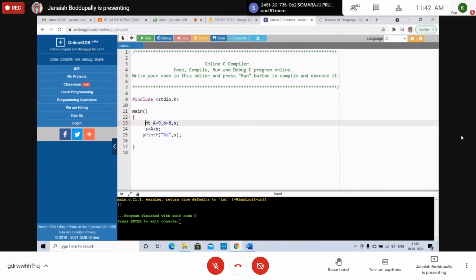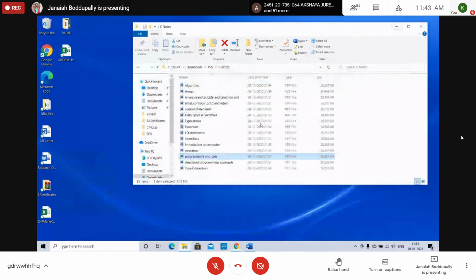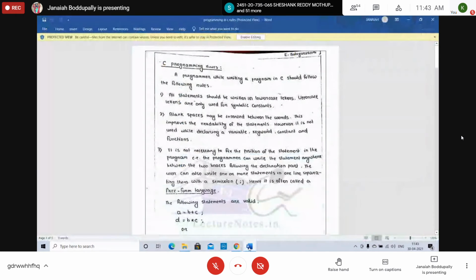If you write printf, scanf, or int with a capital I, it will give an error. Only lowercase letters we need to use. Getting or not? Use lowercase letters whenever you write a C program. Uppercase letters are only used for symbolic constants.